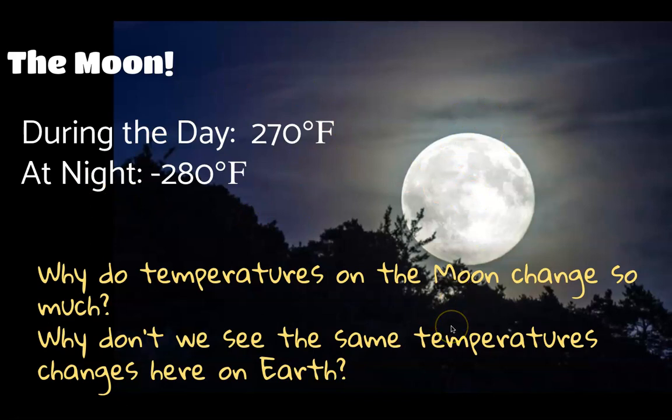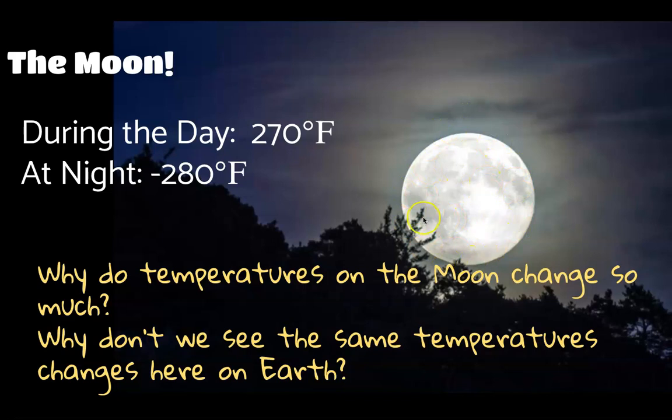Why don't we see those same temperature changes here on Earth? Earth has a relatively stable temperature. We have an average temperature of 59 degrees Fahrenheit, and there's not a huge difference, like a 100-degree difference, between day and night.